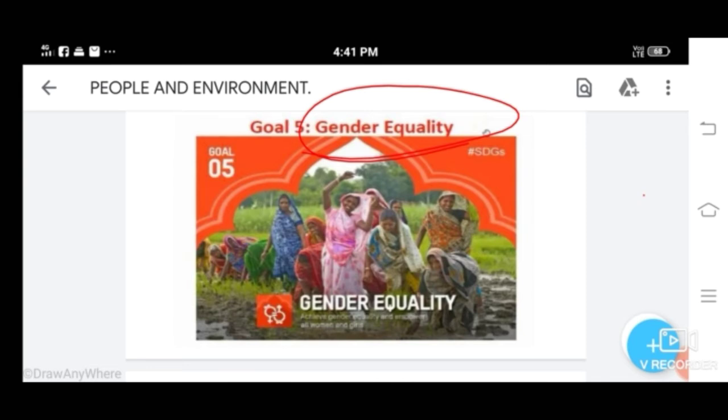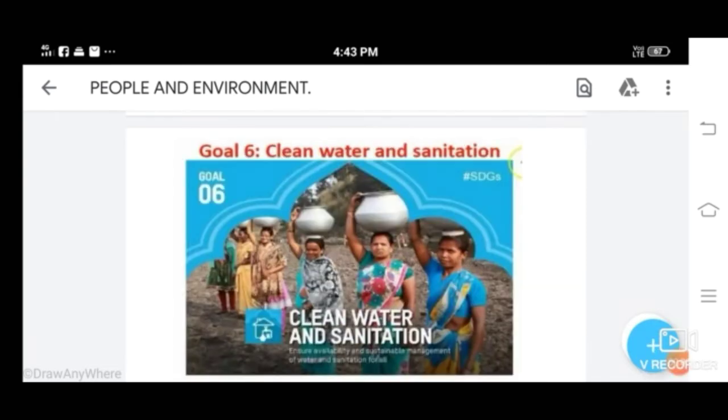Okay, next one, clean water and sanitation. Okay, this goal provides equal access to safe and affordable drinking water for all people through the reduction of pollution and increase in water use efficiency. Okay, so it ensures availability and sustainable management of water and sanitation.